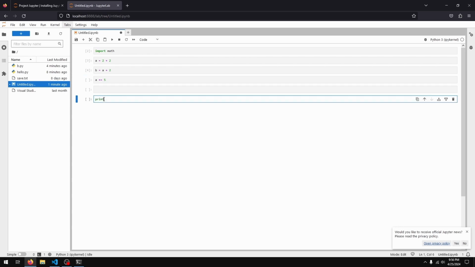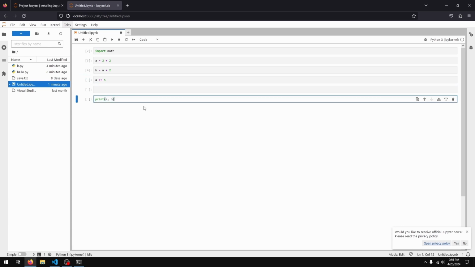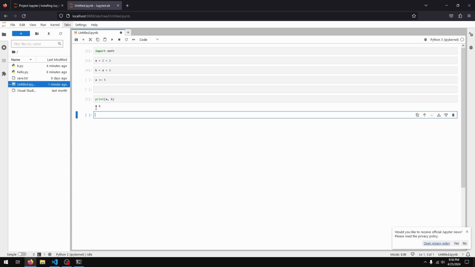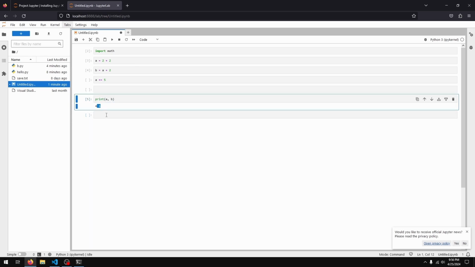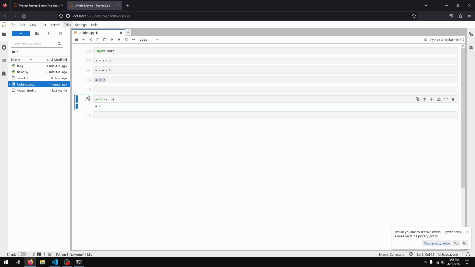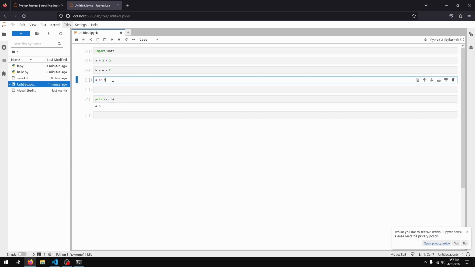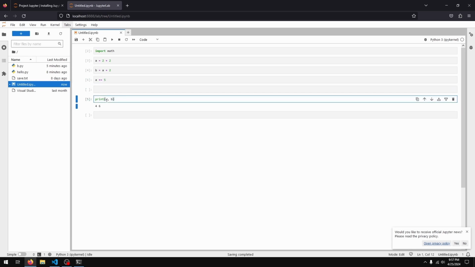So now let's just print a and b. And notice that we haven't really executed this a plus equals 5. I'm going to come down here to this print line and execute that, and we get 4 and 6. Once again, this line here has not been executed yet, so we don't really have to go in order as well. Now what I'll do is execute this a plus equals 5, and I'll execute this print line again,